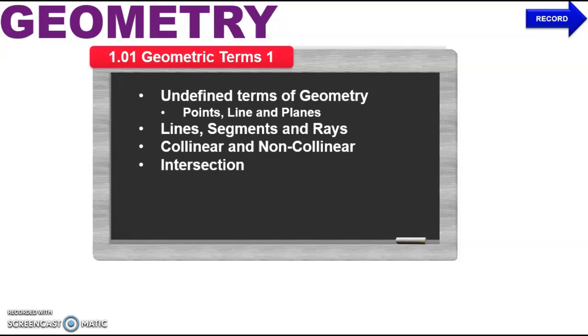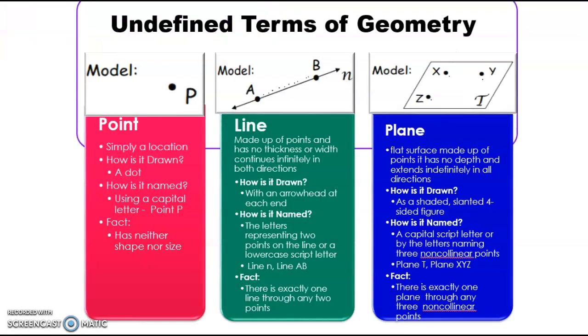So when Euclid created geometry, he told everyone at the very beginning that he was going to have three terms that don't have definitions, which seems kind of odd because all other math has defined terms, right? But he said these things are the point, line, and plane. I can't really define them. I can just describe them. So that's why point, line, and plane don't have a true definition. And we call those undefined terms, so they're kind of like the building blocks of geometry. Everything is based on point, line, and plane.